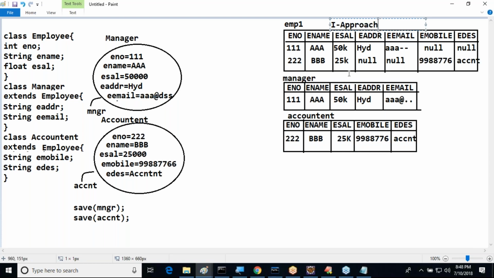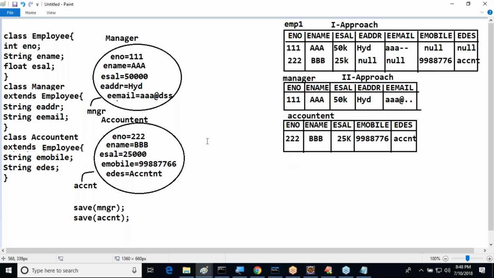At the database side, we have a number of approaches. This is approach two. The second approach: for each and every subclass, a separate table. Those subclass tables include superclass properties as well as the corresponding subclass properties.